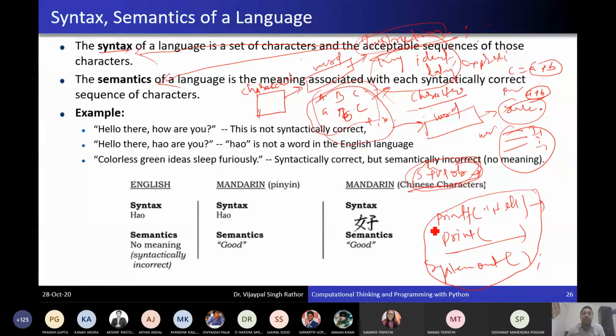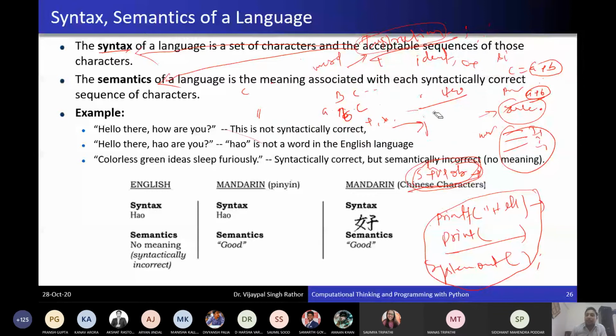Semantic is the meaning associated with that instruction. An instruction is actually a sequence of characters. If you change the order of the characters, the instruction will change. Is it clear?